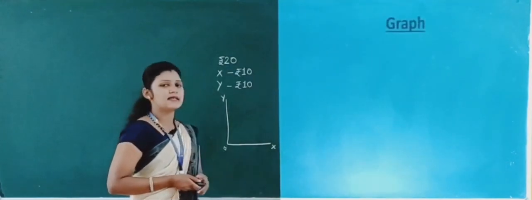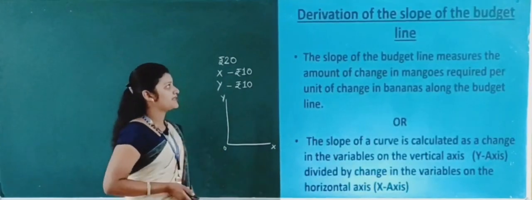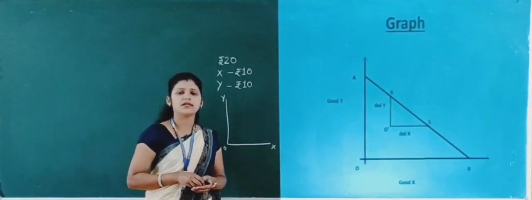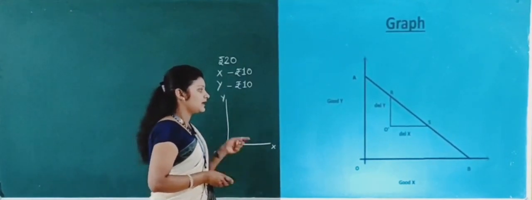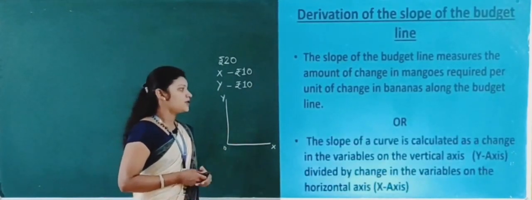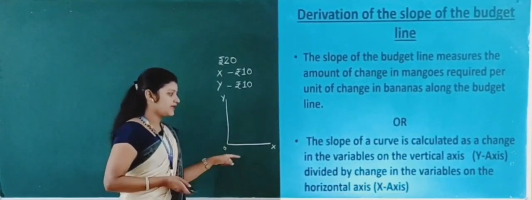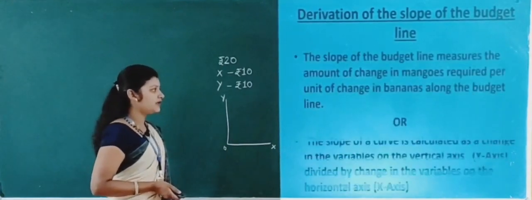Now let's see the derivation of the slope of the budget line graph here. This graph shows you the derivation of the slope of the budget line: the slope of a curve is calculated as the change in the variable on the vertical axis divided by the change in the variable on the horizontal axis.